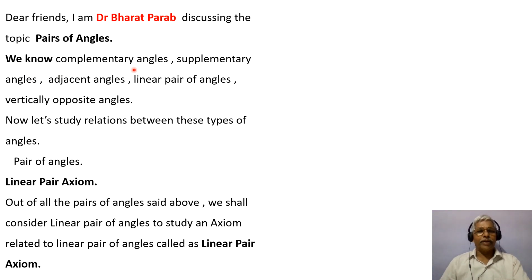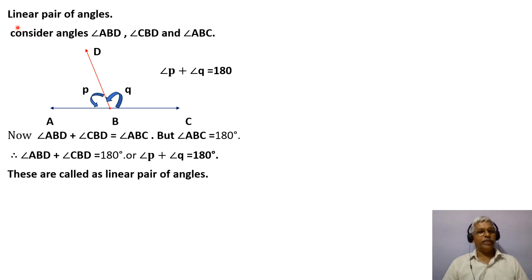We know complementary angles, supplementary angles, adjacent angles, linear pair of angles, vertically opposite angles, etc. Now let us study the relations between these types of angles. Pair of angles, linear pair axiom. Out of all the pairs of angles mentioned above, we shall consider linear pair of angles to study an axiom related to them. It's called the linear pair axiom. To study the axiom, you should know what a linear pair of angles is.